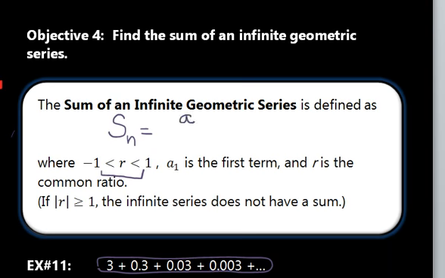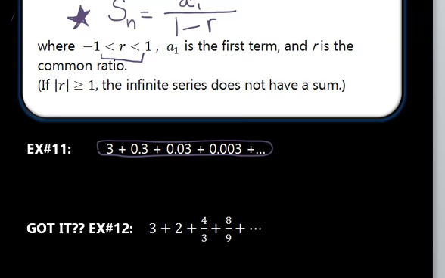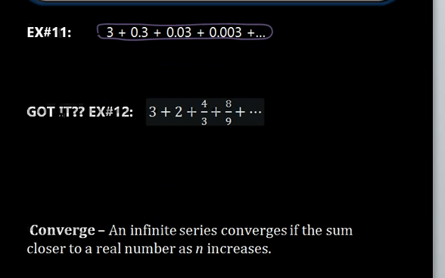We can actually define and calculate the sum of the infinite geometric series. And this is the first term divided by 1 minus the common ratio. So this is definitely a formula to memorize and be able to utilize. Now, if r is greater than or equal to 1, the infinite series does not have a specific sum. It actually goes on and on forever, and we'll go ahead and define that a little bit later here.